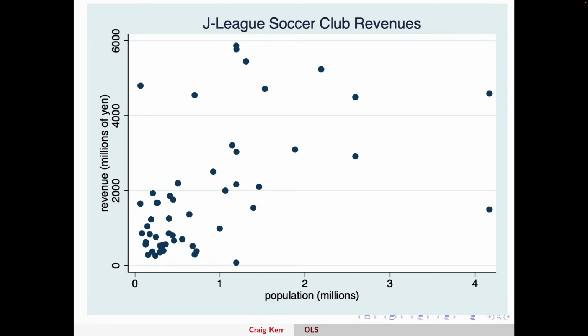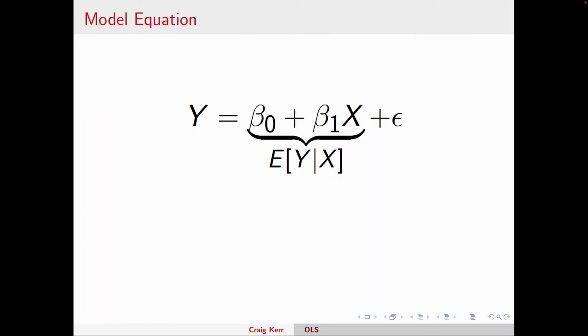They don't line up. And so the epsilon term here measures the error, the amount of difference for each y, which here is revenue, given x, which is population. So epsilon is measuring the difference between the actual observation y and that line, which is represented by beta naught plus beta 1x, or what I'm calling there the expected value of y given x.